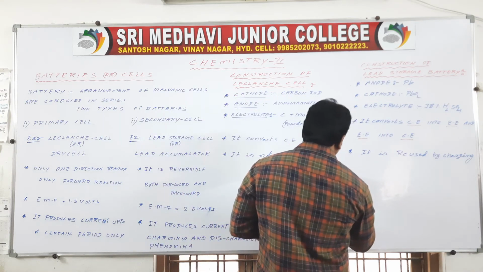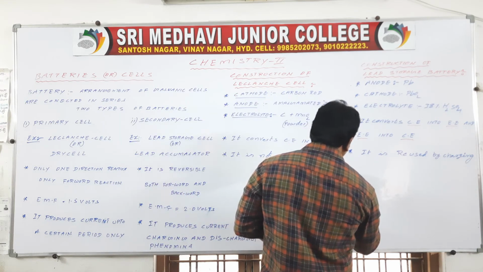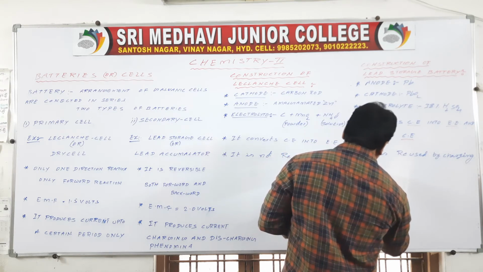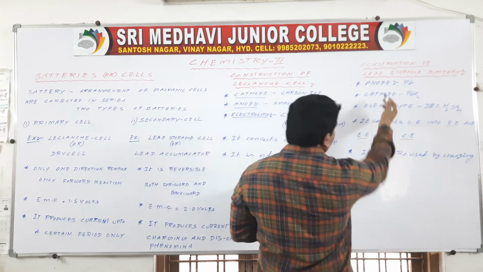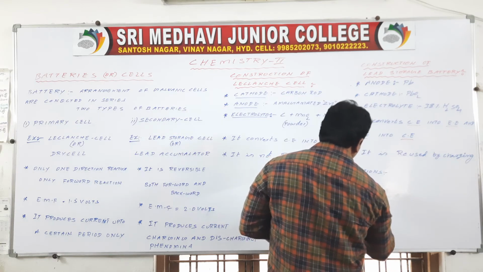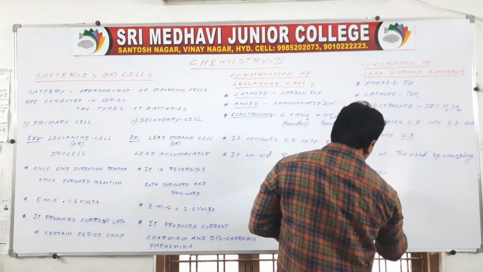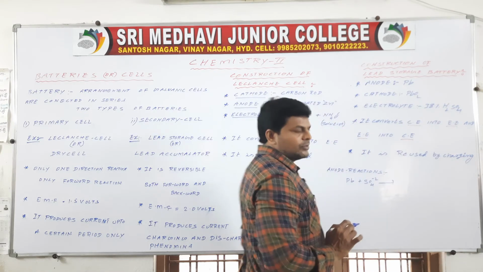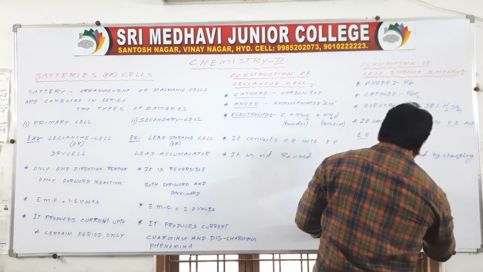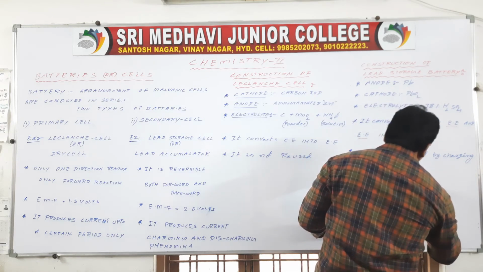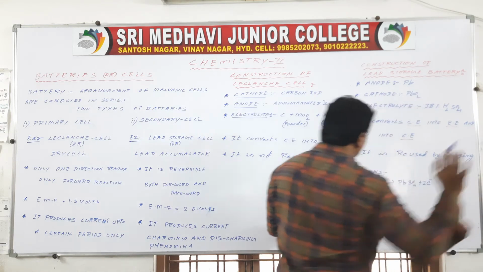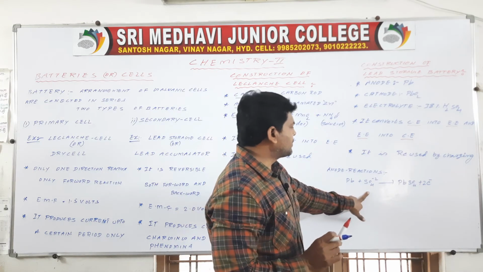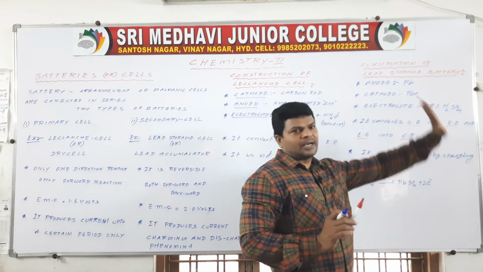So anode reactions. What is the anode? Pb. We are adding SO4 2- which is present in the H2SO4. Pb plus SO4 2- gives rise to PbSO4, losing 2 electrons.